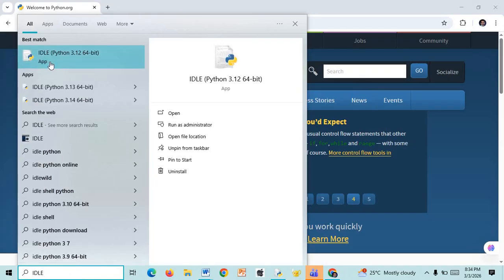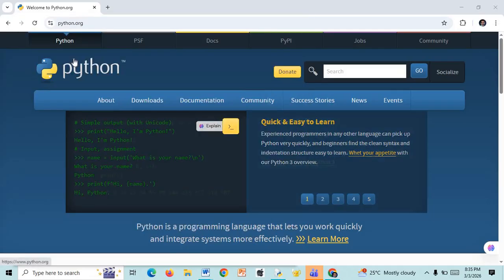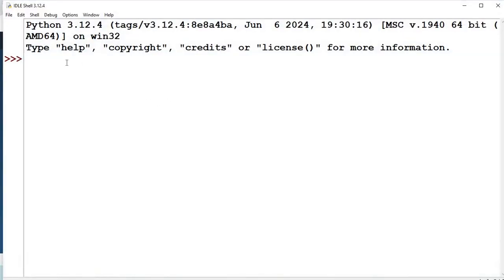In my computer, 3 times I installed Python. 3.12 I installed and 3.13 I installed, 3.14 I installed. Let us start Python 3.12. If I click on this, Python begins. Once the Python starts, I get this command prompt. This is called as command prompt.